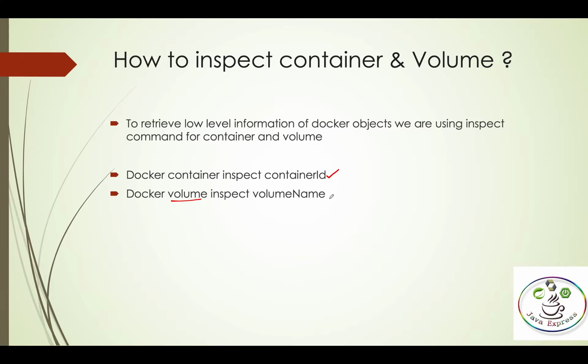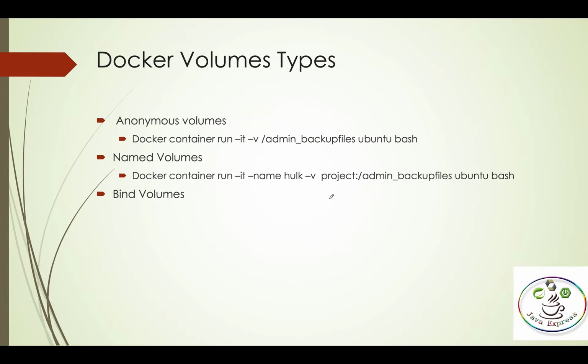Don't worry. What are the volume types? We can create a volume in three ways. One is anonymous volumes. That means you just create a directory inside your container, and the container will create one folder in the host operating system. That folder is created by the engine. We'll see the first one, then the second, then the bind volumes.